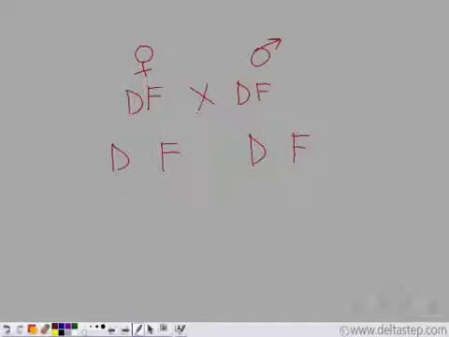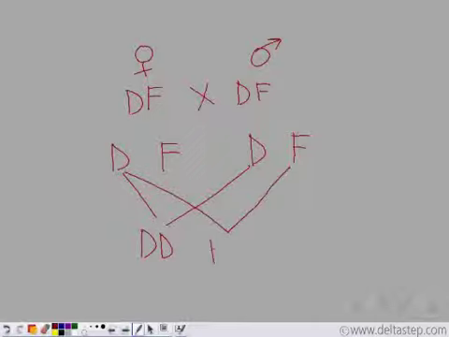Yes, D can combine with D to form DD. D can combine with F to form DF. F can combine with D to again form DF. And finally, F can combine with F to form FF.